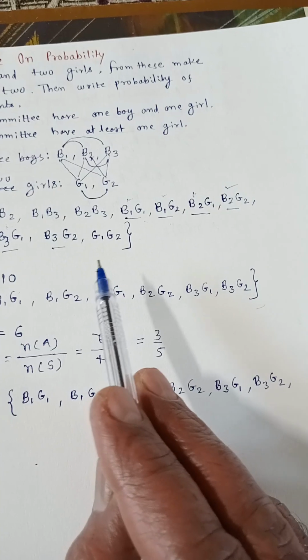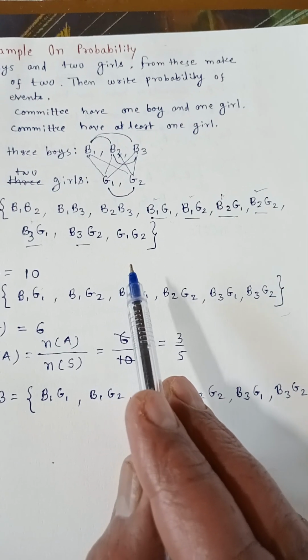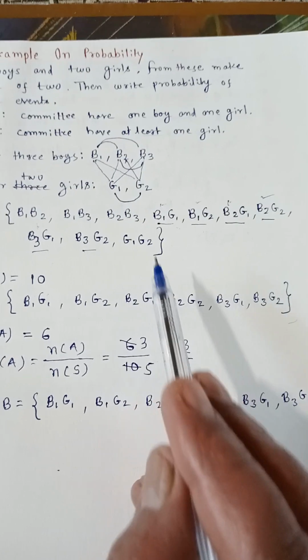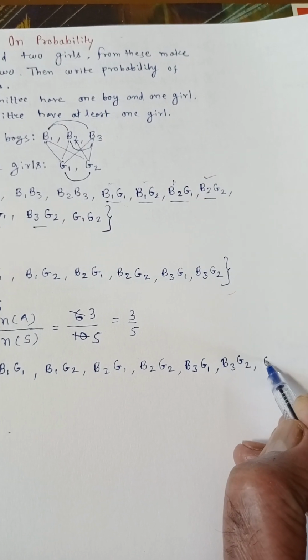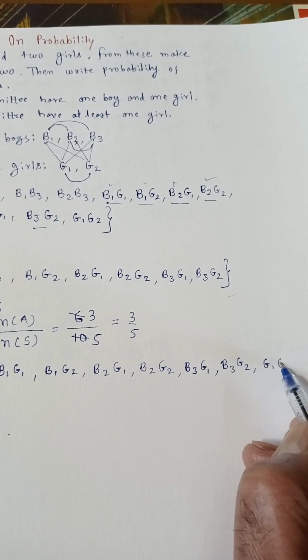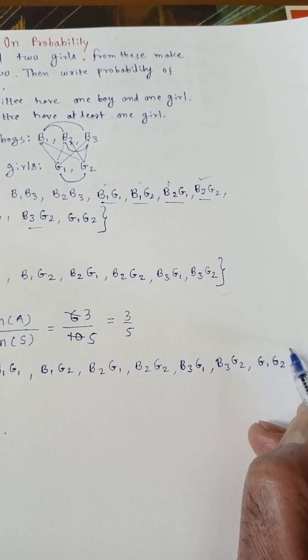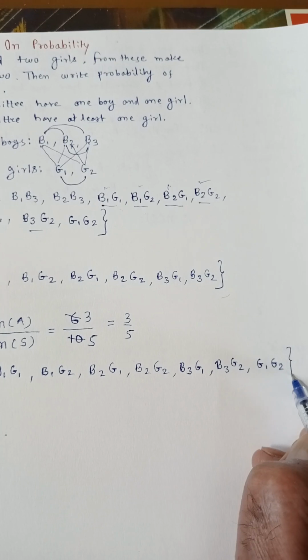Less than one girl is not possible, but two girls is possible, that is G1, G2.